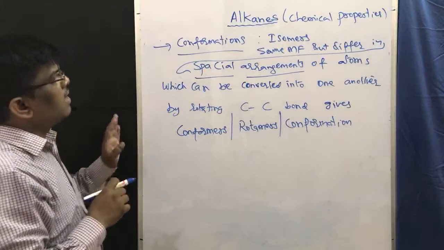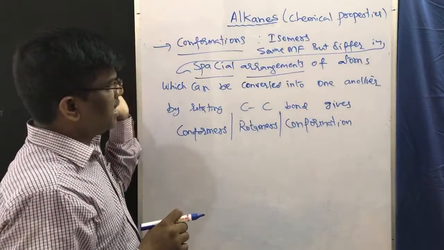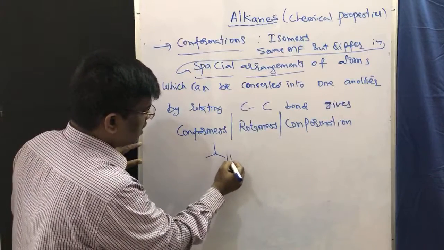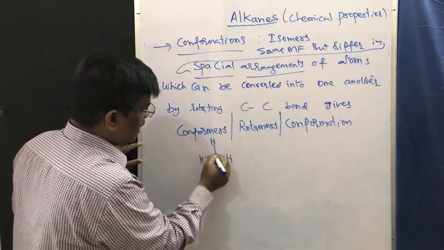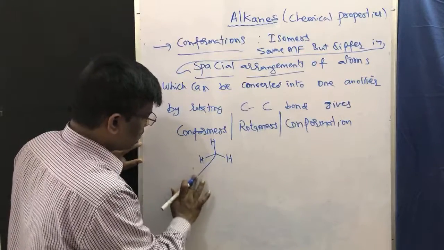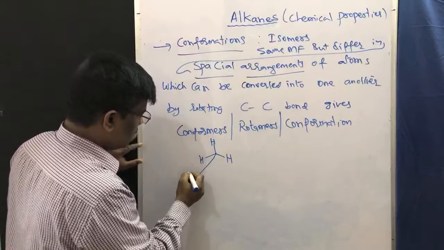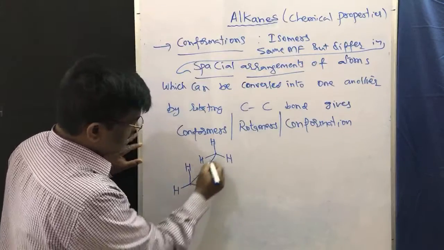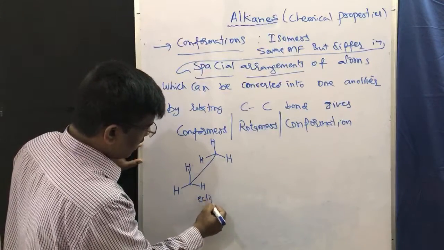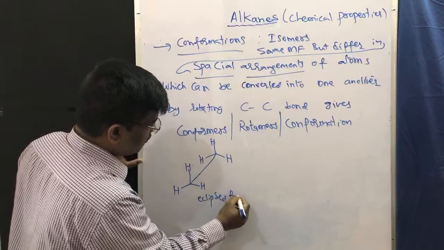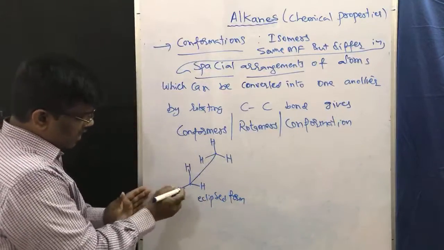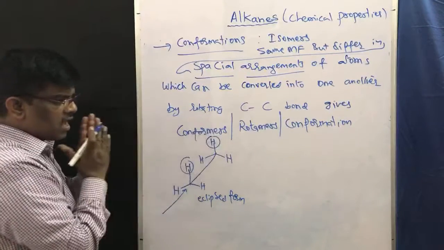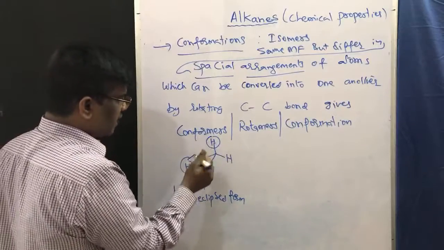Then why do these conformations take place? Let me take ethane, for example. I am going to explain how to write these conformations. This is one conformation of ethane, known as the eclipsed form. When I see from here, this hydrogen and this hydrogen are on the same line.